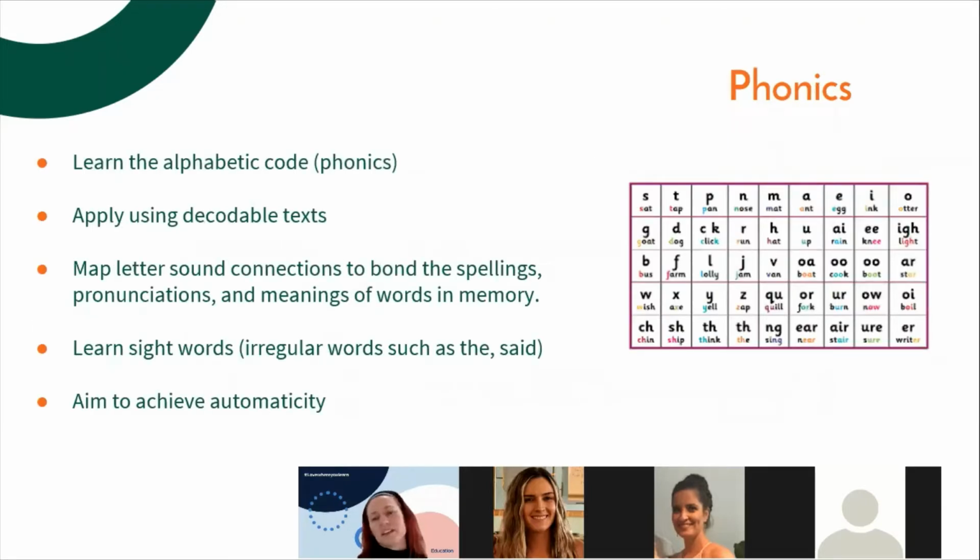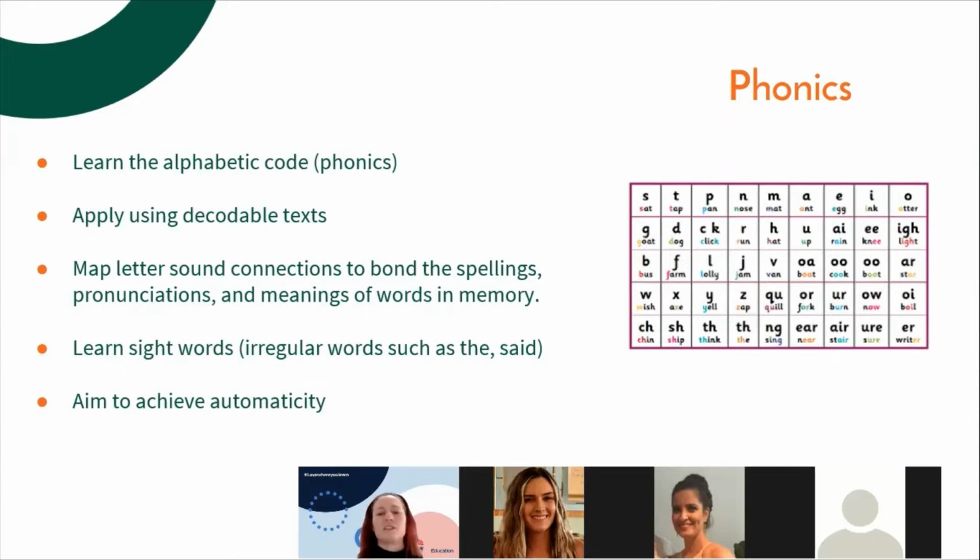The next one is phonics, and you would have come across phonics yourselves, or you would have heard about phonics. We go through different waves in the approaches that we take to teaching reading. The approach that we take now is based on really solid research, and phonics is a key part of it. Now, you may have heard in the media people arguing, and you might have even heard of the reading wars, where people talk about using phonics or not using phonics. Phonics is absolutely essential, but it's not the only thing that's essential. So it's just one part of the big six.